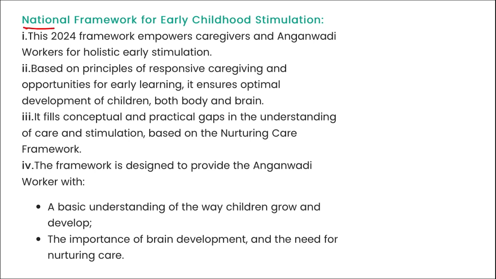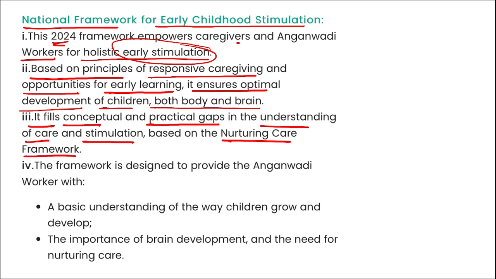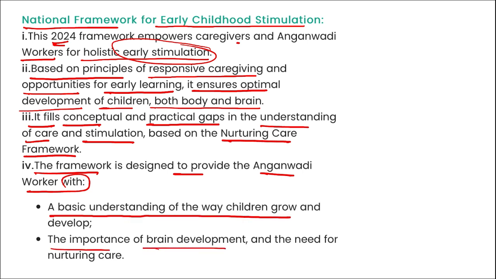Moving on, here you can see the National Framework for Early Childhood Stimulation. This 2024 framework will empower caregivers and Anganwadi workers for holistic early stimulation, that is in the early stages of life, and based on the principles of responsive caregiving and opportunities for early learning, it ensures optimal development of children, both body and brain. It fills conceptual and practical gaps in the understanding of care and stimulation based on the nurturing care framework, and the framework is designed to provide the Anganwadi workers with a basic understanding of the way children grow, the importance of brain development and the need for nurturing care.